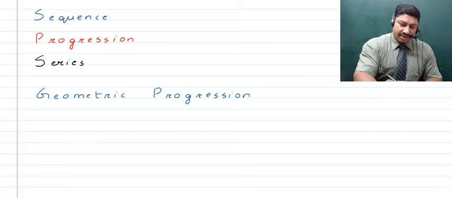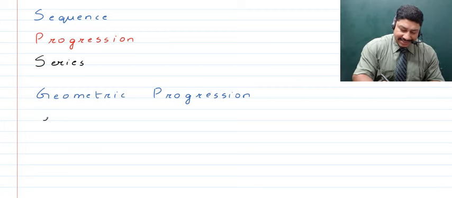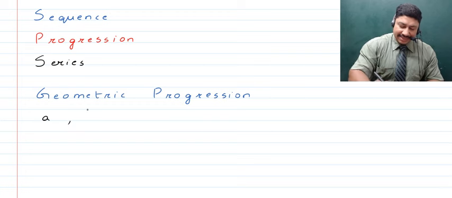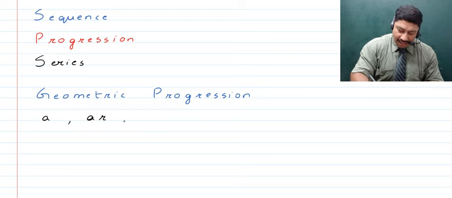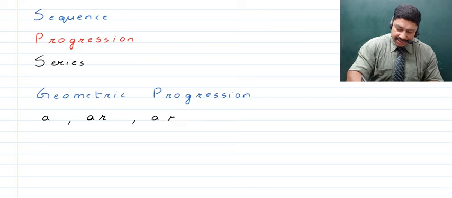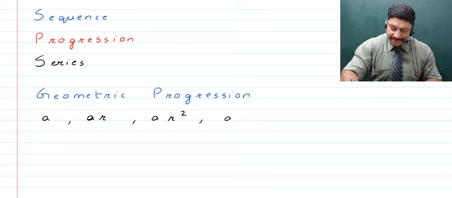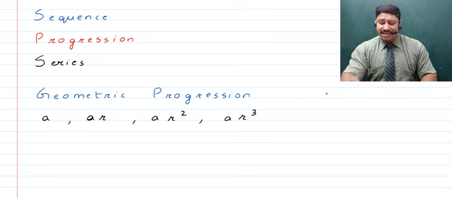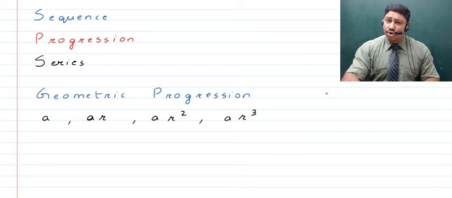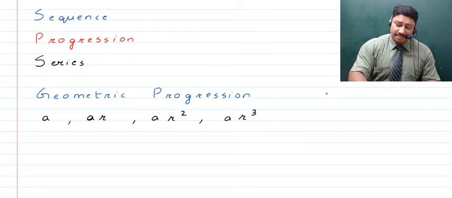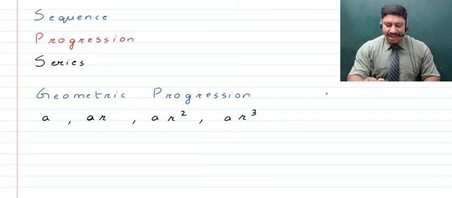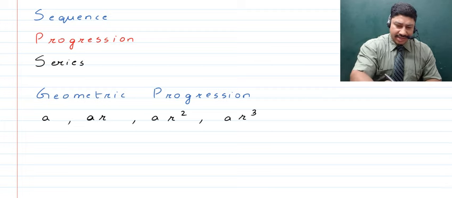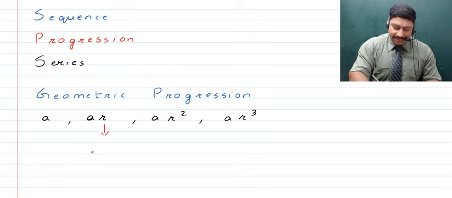So for that matter, if say we talk about the first element, let's say it be a, then the second element is ar, the next element is ar square, the next element is ar cube. So I'm sure everybody in this class is able to understand that there is a number or a constant r which is getting multiplied with each of the earlier terms to get to the next term, right? And this r, children, is known as the common ratio. What is it known as? It is known as the common ratio.